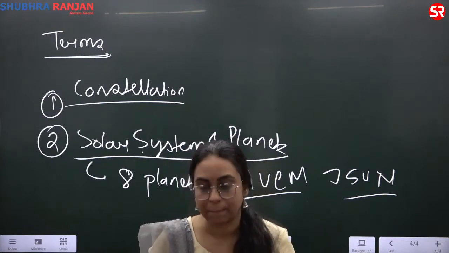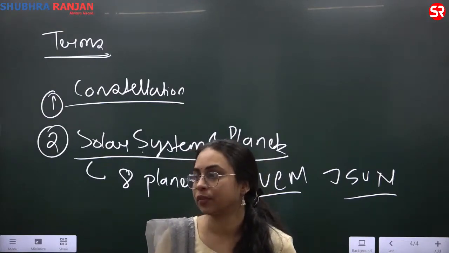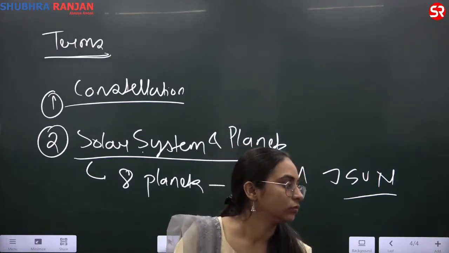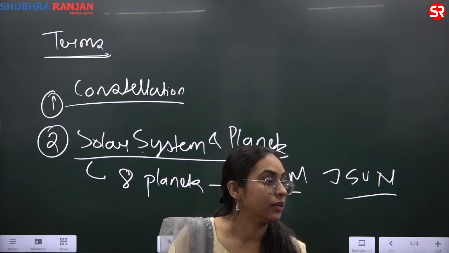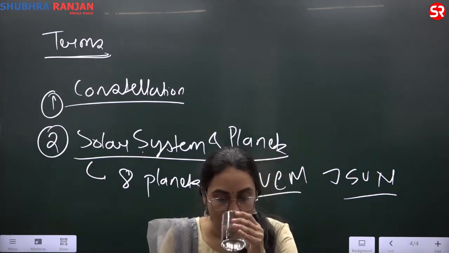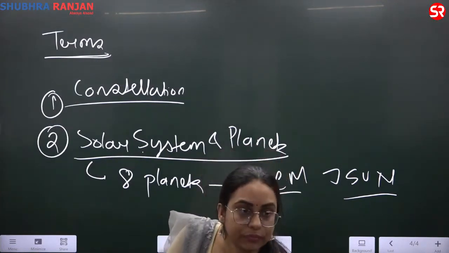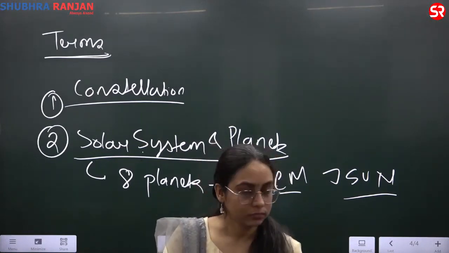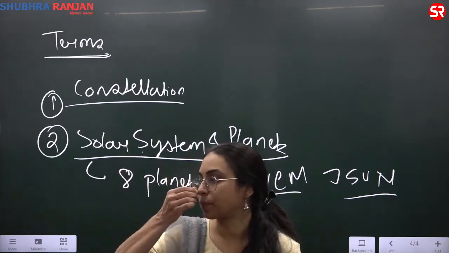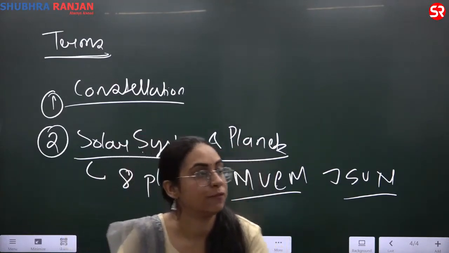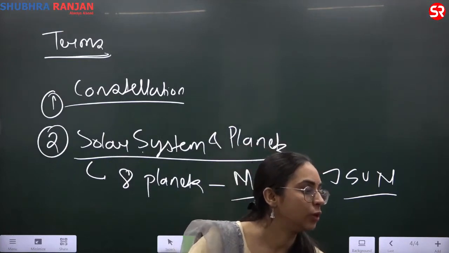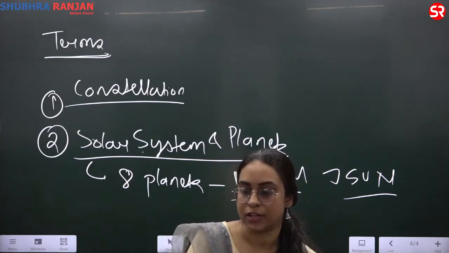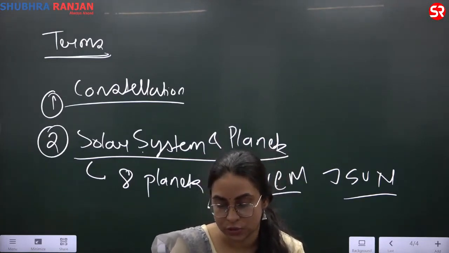They are called terrestrial planets, also inner planets. Why inner planets? Write in brackets: they are found between the sun and the asteroid belt. Between the sun and the asteroid belt.